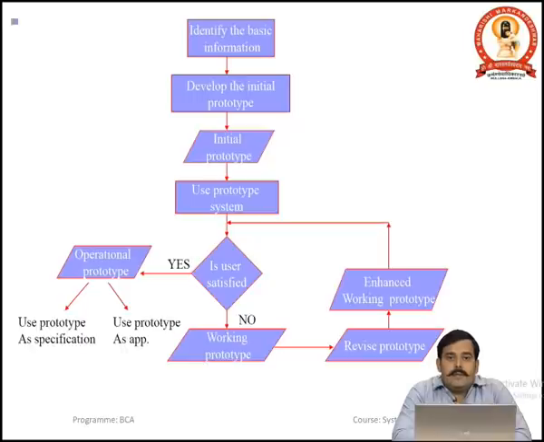That is an iterative activity and it will repeat again and again until the user is satisfied by the prototype. So, it is just like a representation of the model, how the system will look. Once it is done, that prototype will be converted into the operational system.